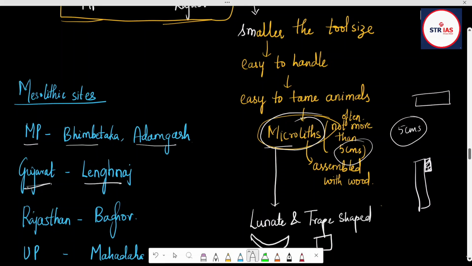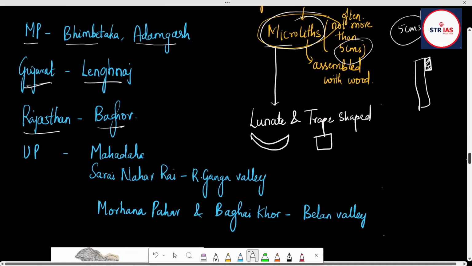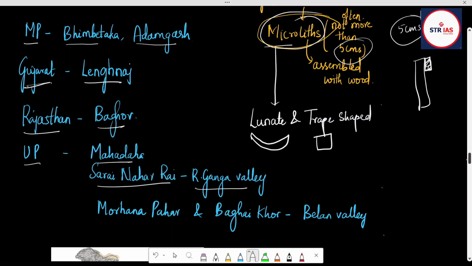In Rajasthan, it's Bagor. In UP, it's Mahadaha and Sarai Nahar Rai, in the Ganga River Valley. Morhana Pahar and Baghai Khor are in the Belan Valley. The shapes of microliths are lunate and trapeze shaped.